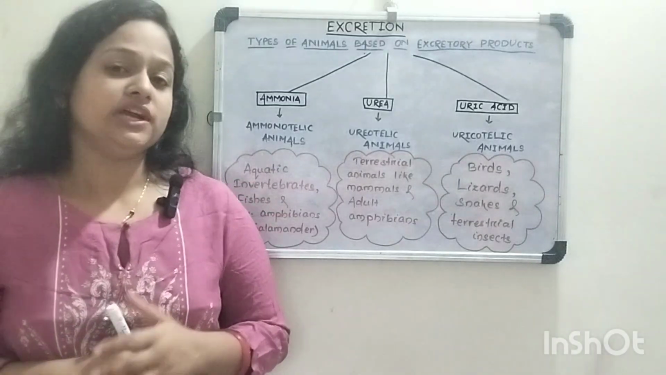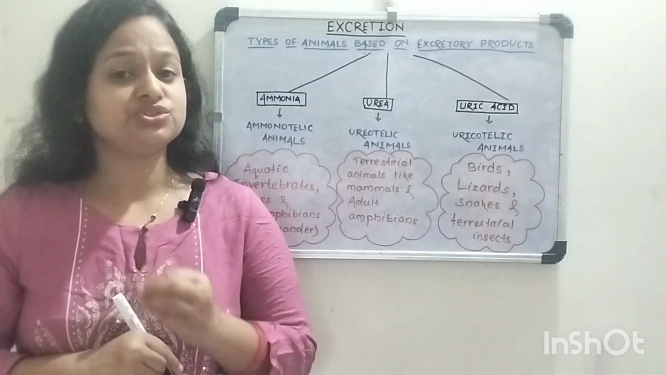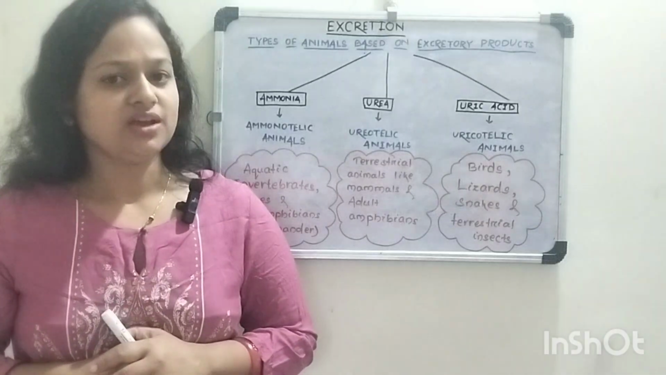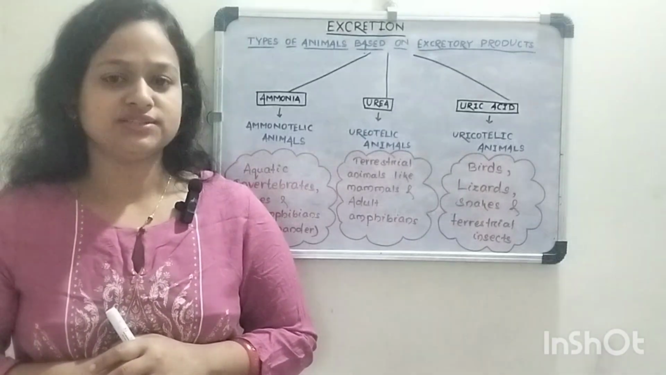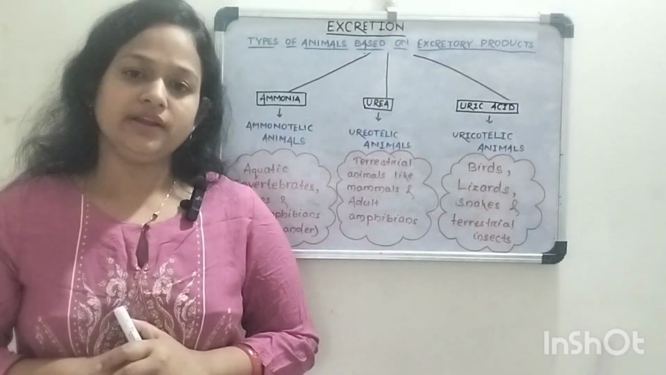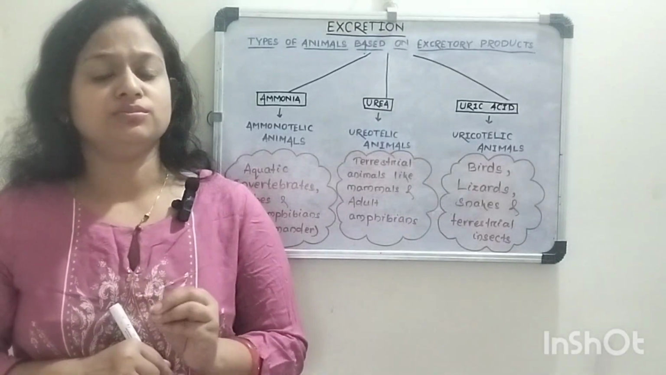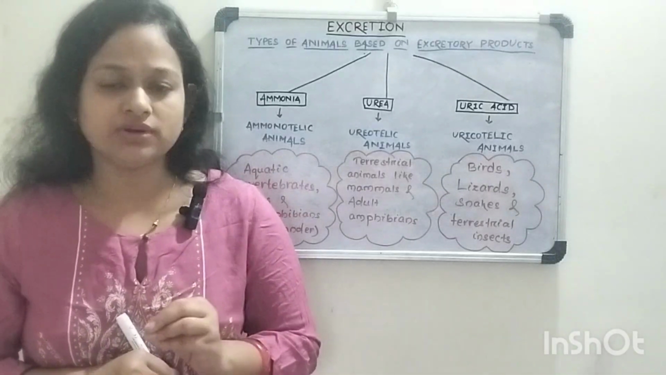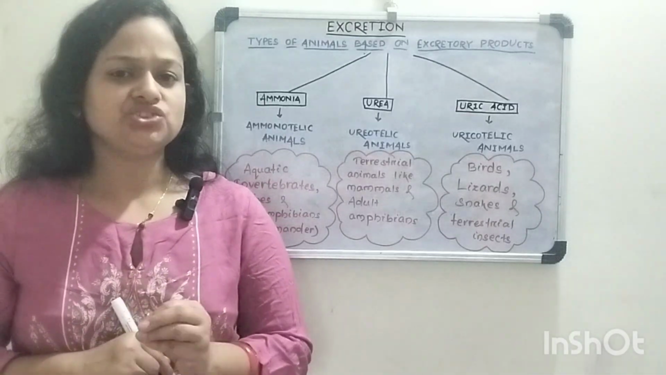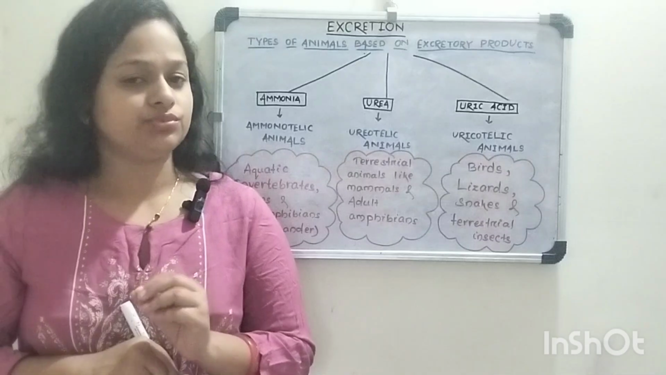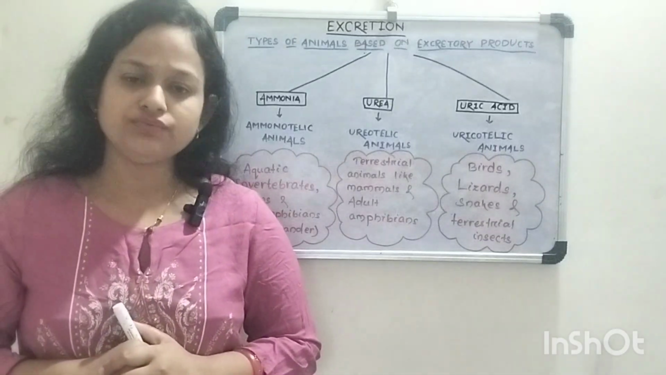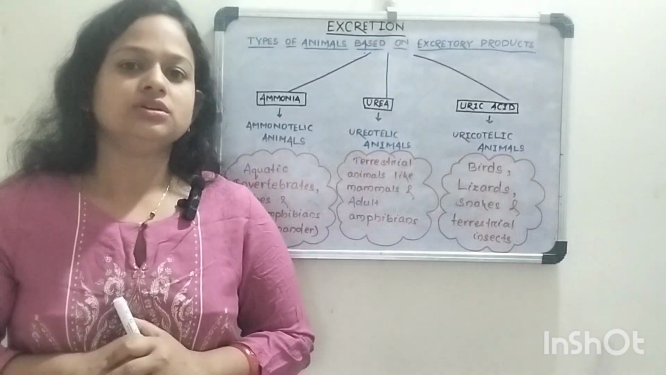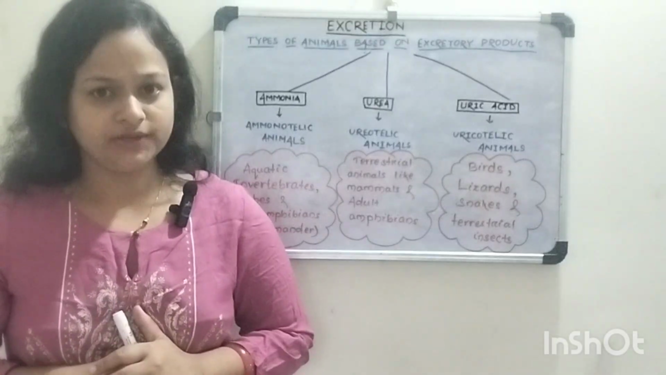The nitrogenous waste products consist of ammonia, urea, uric acid and some mineral ions. Nitrogen is a very toxic substance to our body. These nitrogenous waste products are produced by the metabolism of proteins and amino acids, so they also have to be removed from our body.